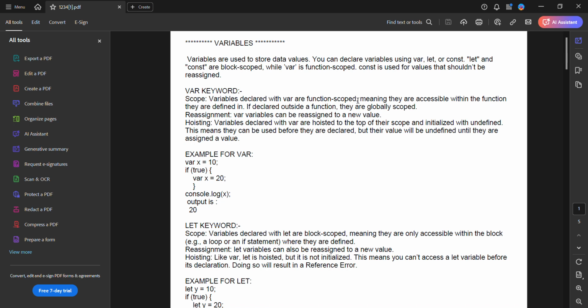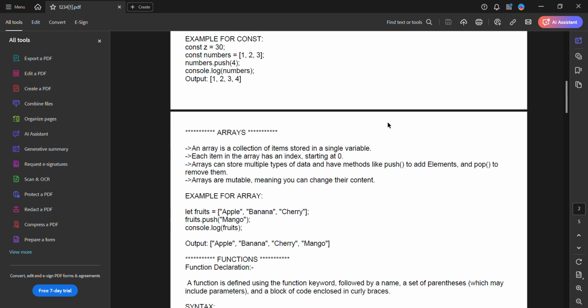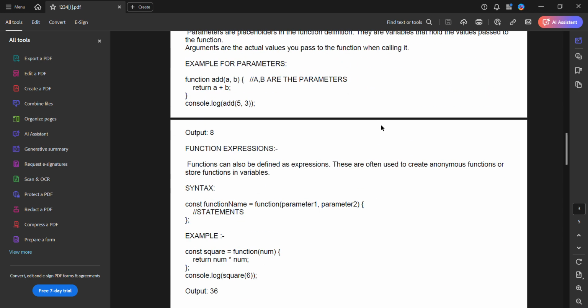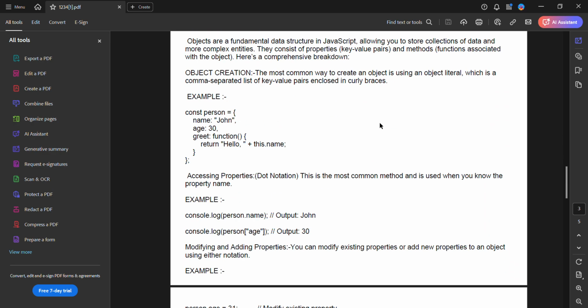Today I am going to explain some basic concepts of JavaScript. Here are the concepts: variables, arrays, functions, objects and loops.